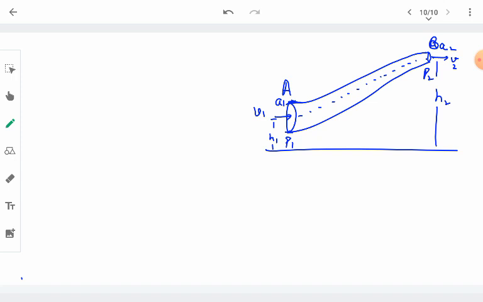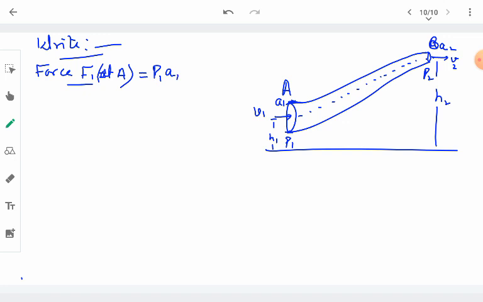This pressure P1 at end A is giving rise to a force F1 at end A. This will be given by P1 into the area of cross section at end A, which is A1.